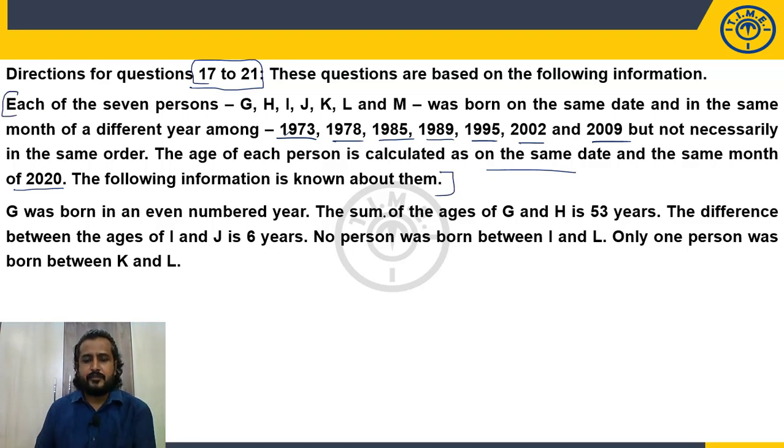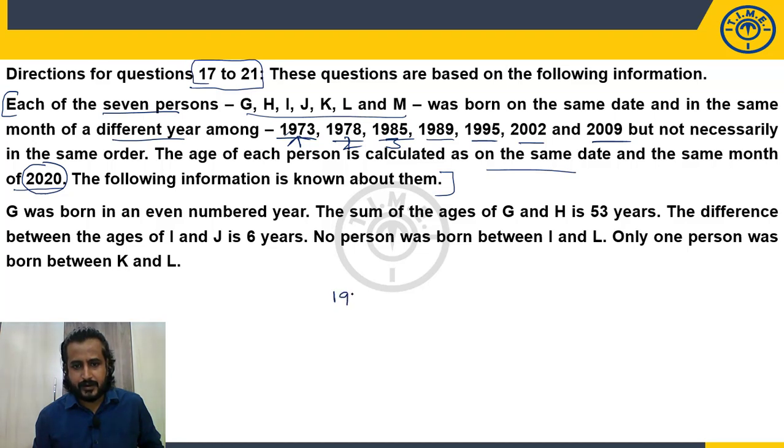By reading this information, we should get the basic structure in our mind. We are given 7 persons born in 7 different years of the same month, and all ages are calculated on the same month and date of 2020. Now what I can freeze, which is very important, is the years.